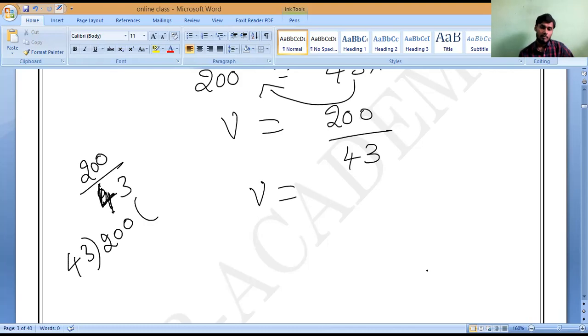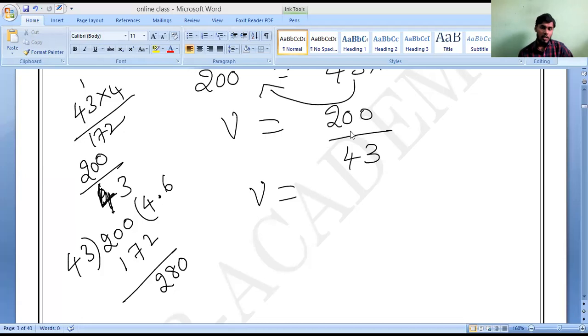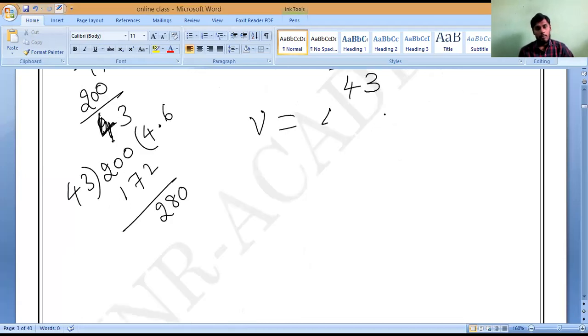How much? 4.6. 43 fours are how much? 4 threes are 12, 4 fours are 16 plus 1, 172. Correct or not? So 172. If you do subtraction, how much will it come? 28. So you can keep a point, you can keep 0. So 4.6 meter per second is the velocity. Please note it down.